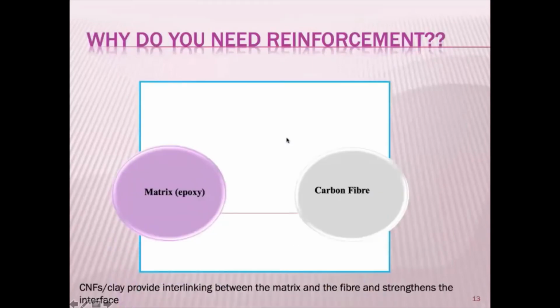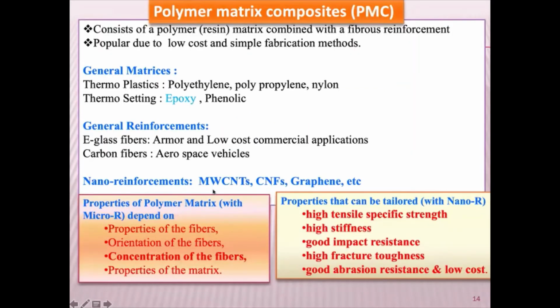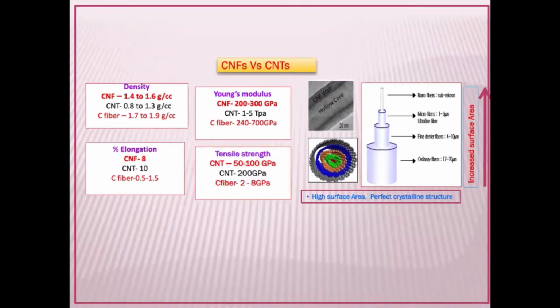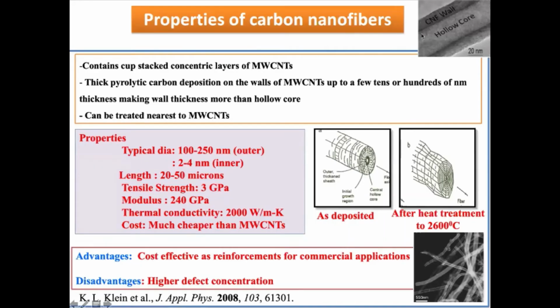Then what you can do, actually, is immediately switch. Now you have carbons present, and you can look at whether compatibility can be made with respect to composites. So the reinforcement composite model was proposed, because if you look at the options you have, especially for carbon nanofibers, this is a hollow core and this is the pyrolytic wall of a CNF, and the typical size is around 10 to 12 nanometers, and a thick pyrolytic carbon deposit is present. You may also have metal nanoparticles. That is one worry. Then typically you need to purify them.